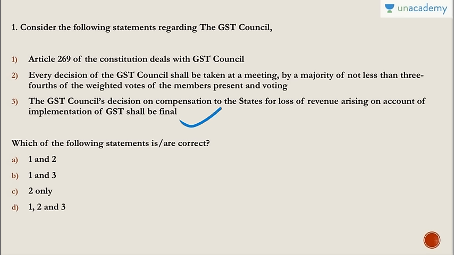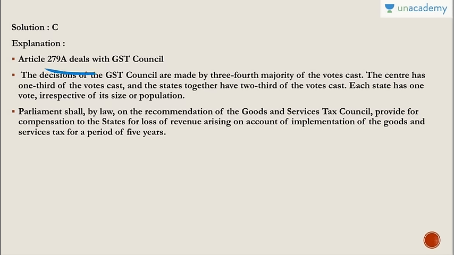So Parliament by law, on the recommendation of the GST Council, will provide for compensation to the states for loss of revenue arising on account of implementation of GST for a period of 5 years. Okay. So this is why the answer is only 2, that is C. So Article 279A deals with the GST Council and a decision is made by 3/4 of the majority of the total votes. Assume 100 votes. So a decision will be taken when 75 is done. Okay, 75 in favor. Out of those 100, 66 are controlled by states and 33 or 34 are controlled by the center. Is it clear now?